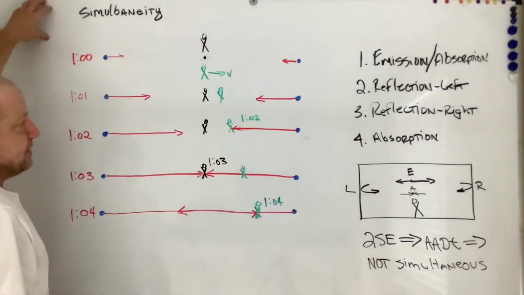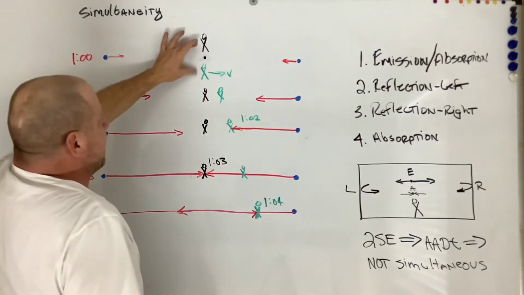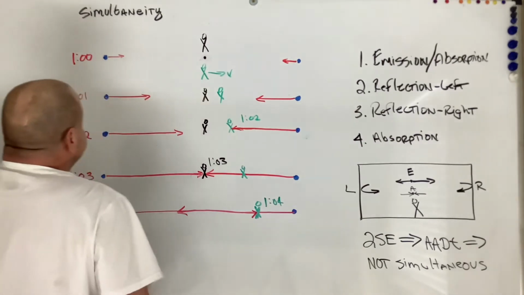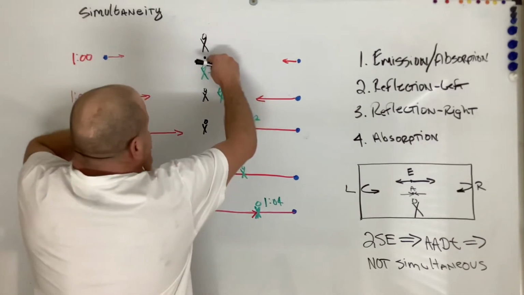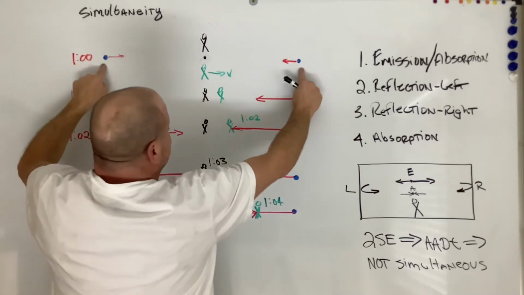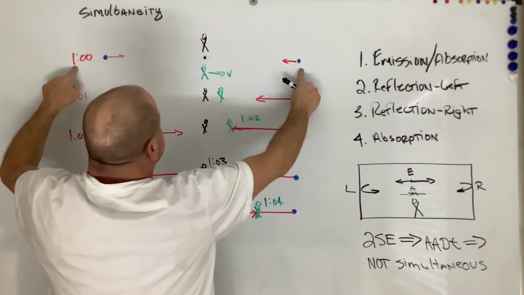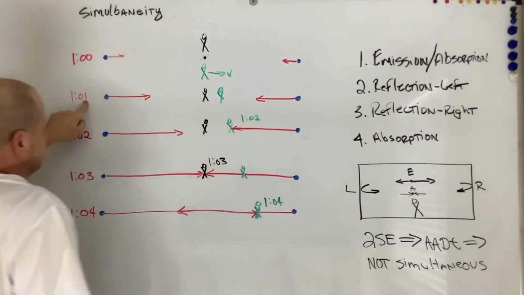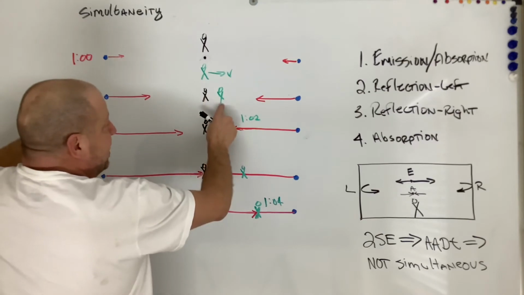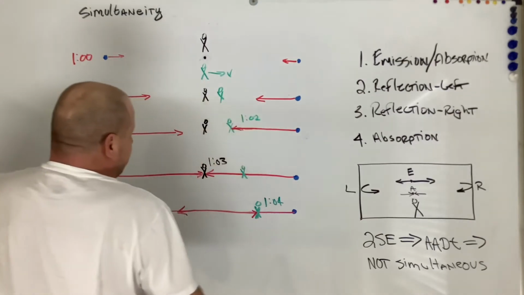So in simultaneity, here's a real simple thought experiment. I've got two guys, one stationary and one moving at velocity v. Their starting point is equal distance from two planets. These two planets emit light at the exact same time, 1 o'clock. And then a minute goes by, so at 1 o'clock, 1 minute, my green guy has moved down. My black guy is still stationary, equal distance between the planets.